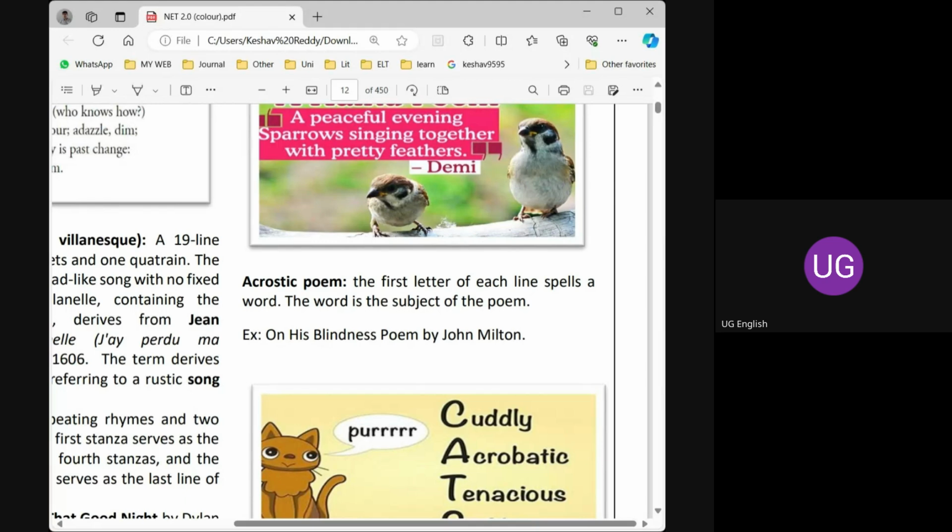Acrostic poem. What is acrostic? Acronym. It is nothing but an acronym. An acronym is nothing but a short form. For example, for State Bank of India, we generally use SBI. We don't say State Bank of India every time. We just simply use the word SBI. In the same way, acrostic is nothing but a short abbreviation.